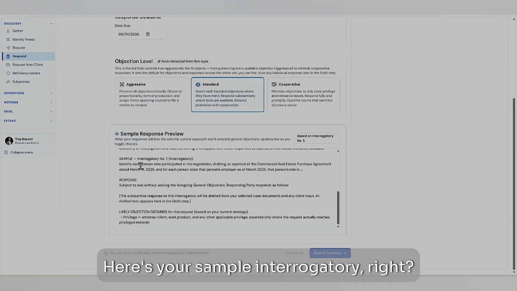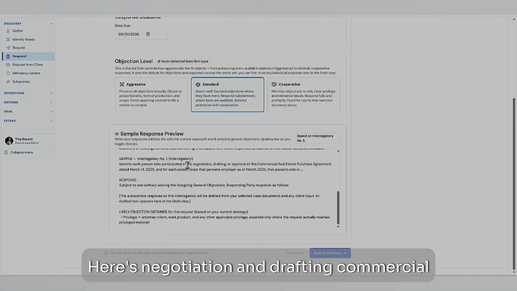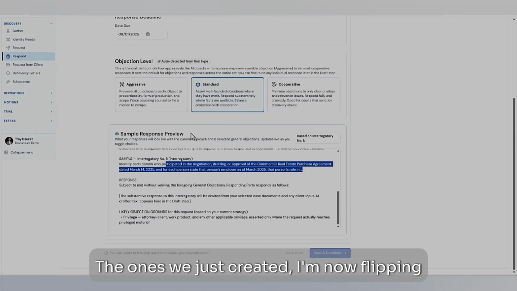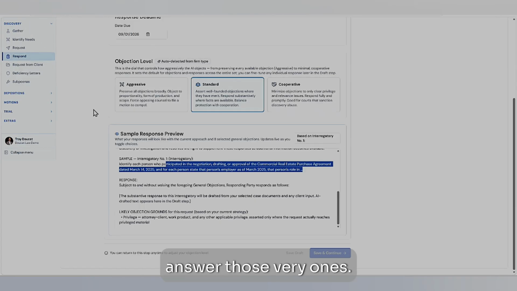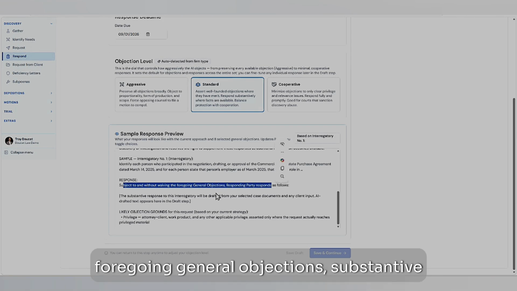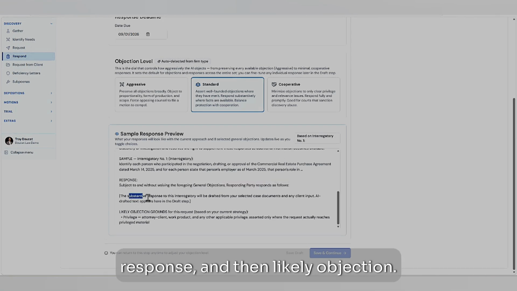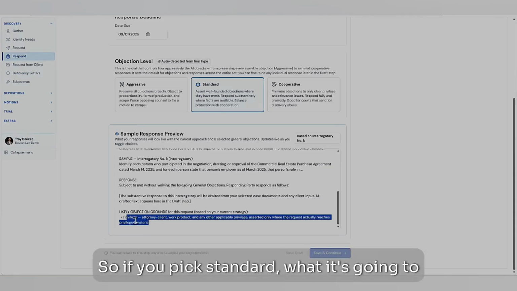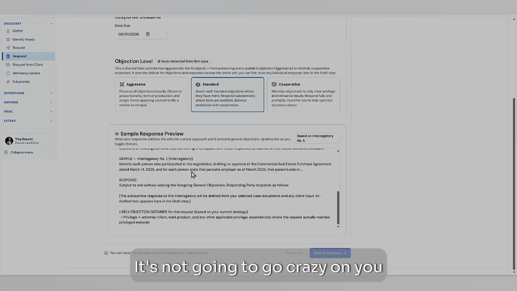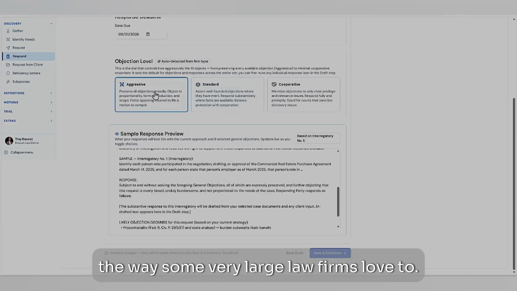Here's your sample interrogatory, right? Here's negotiation and drafting, commercial real estate purchase agreement, which is what we were just dealing with. The ones we just created, I'm now flipping around, getting into the other side to answer those very ones. Here's your sample: subject to and without waiving the foregoing general objections, substantive response, and then likely objection. So if you pick standard, it's basically going to do your standard. You're not going to get too robust. It's not going to go crazy on you the way some very large law firms love to.